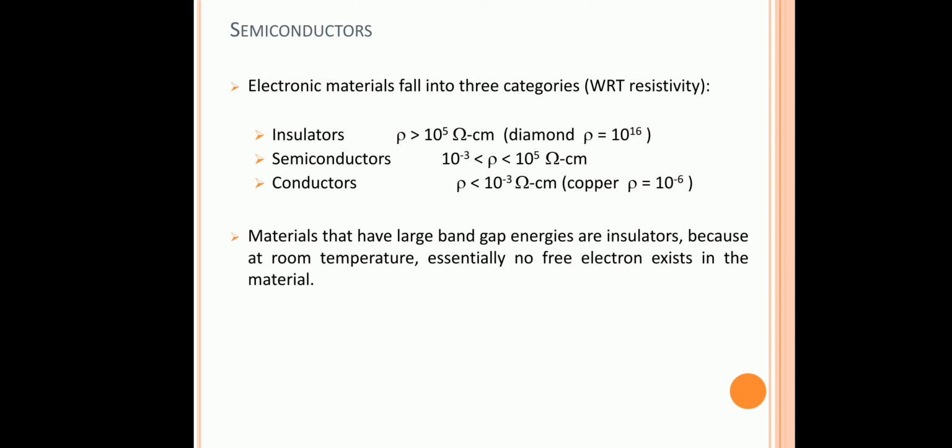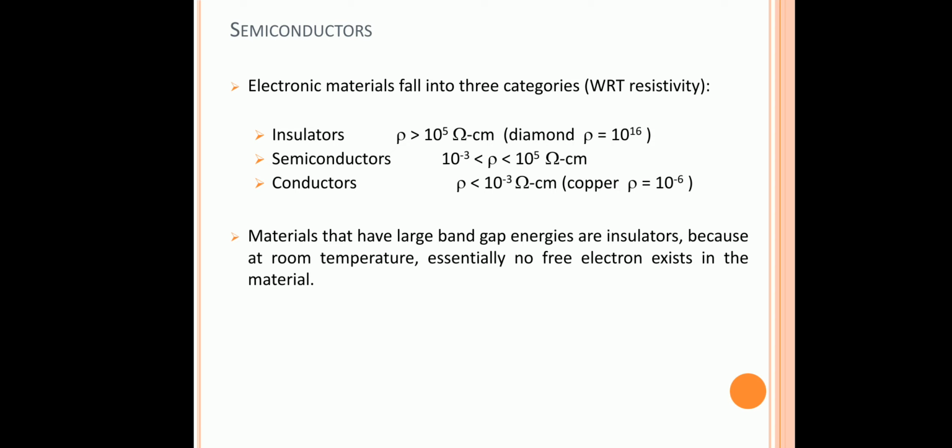Based on this energy band gap, we can define what is an insulator, what is a semiconductor and what is a conductor. Materials that have large band gap energies are called insulators, because at room temperature essentially no free electrons exist in the material.